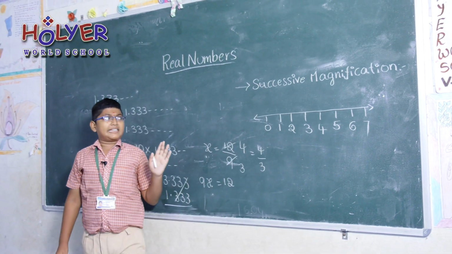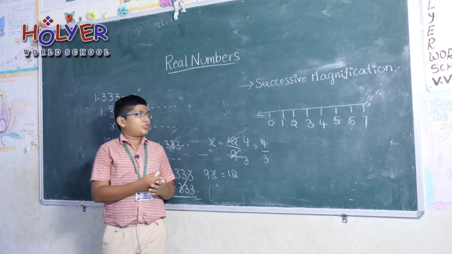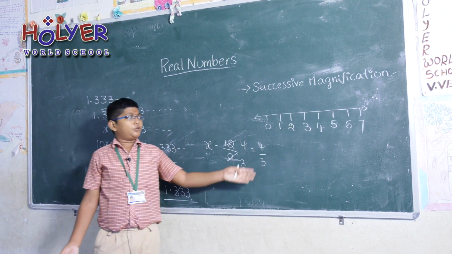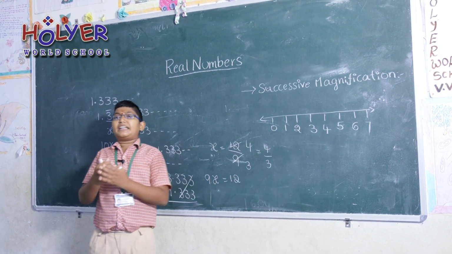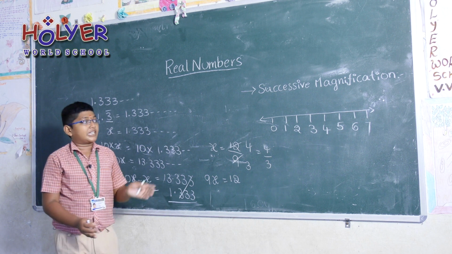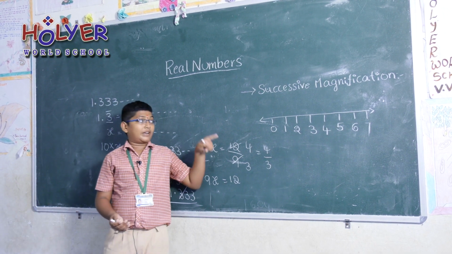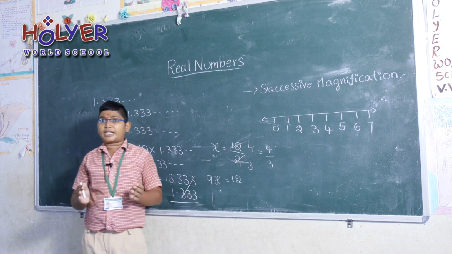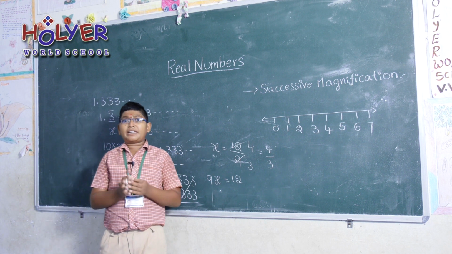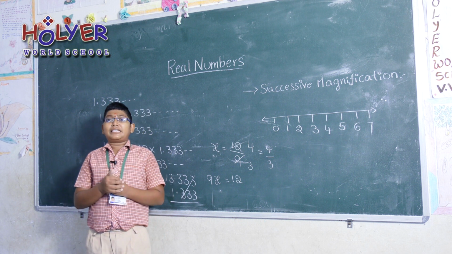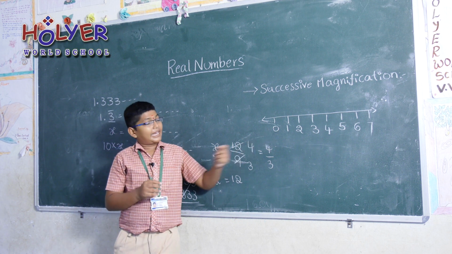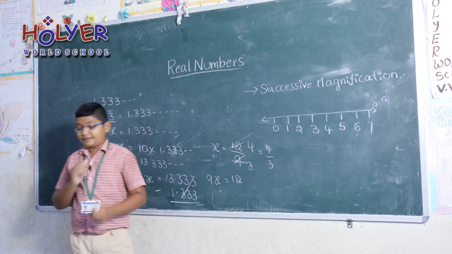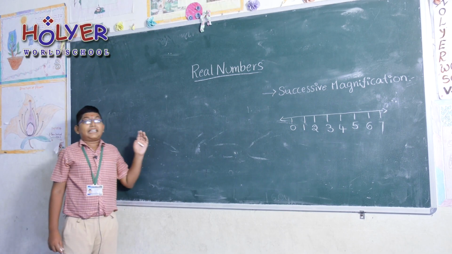If we see this number line, we will assume that there are no numbers between 0 and 1 or 1 and 2 or 2 and 3, but there are infinite numbers between 0 and 1 or 1 and 2 or 2 and 3, etc. If we zoom into this number line, we will find so many numbers in a number line. Let us go to the number line and let us zoom into it, and see what we find. Let us take a number line.